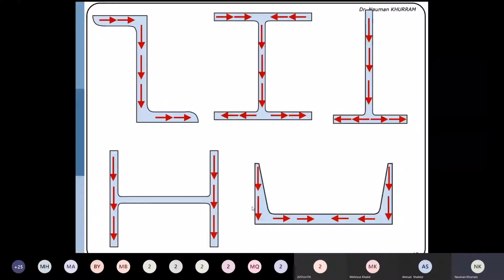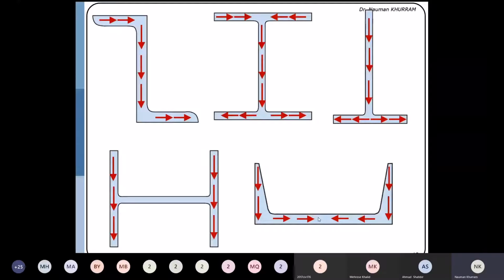Okay, here is one question you may have. Flow is being assumed to be generated at the free end tips, which is correct here. But actually it must be consumed at the free end tip, but this is not the free end tip. In that case, you can use another concept. Flow is either originated or consumed at free end tips or at the axis of symmetry. This section is symmetrical about this vertical axis, so flow is being consumed at the axis of symmetry. Here I will explain further in detail.